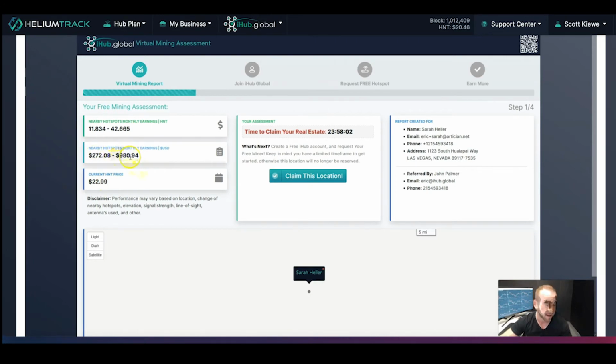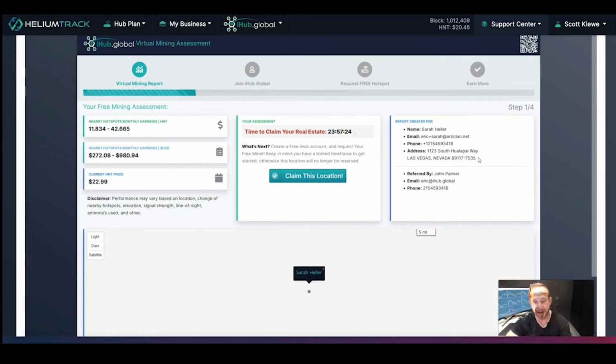Now, I want to go over what this 24-hour period means. When you send this mining assessment and Sarah opens it up, that basically locks that area, that location, okay, her address, which we have right here. It locks that location and a surrounding area, and it prevents other people from trying to reserve a hotspot in that area for 24 hours. So this is Sarah's window to make sure that she locks in that location and gets started with iHub Global and actually reserves her hotspot. Okay, so this is really, really important.